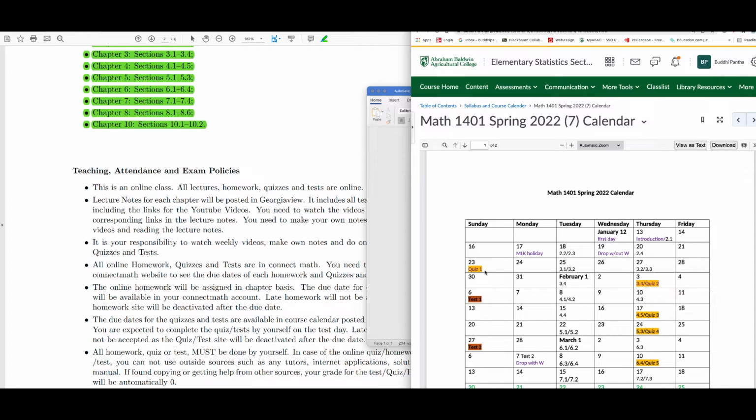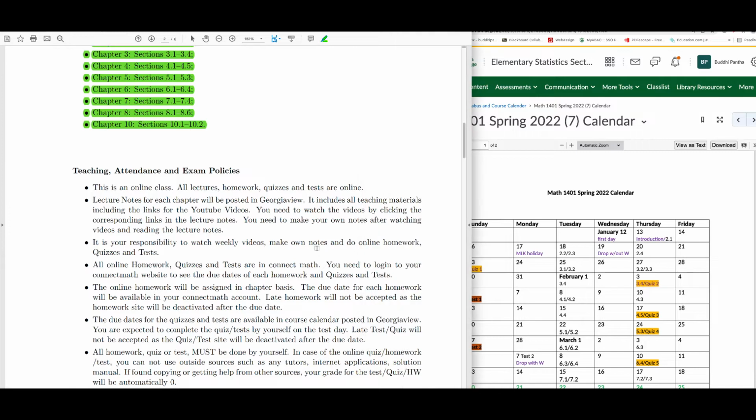You can do all the homework in the first week, no problem, but you need to finish the homework that is due that week. Almost every week there is some homework due. So you should be watching the videos, creating the notes, reading the notes, and then doing the homework problems. That is your responsibility.